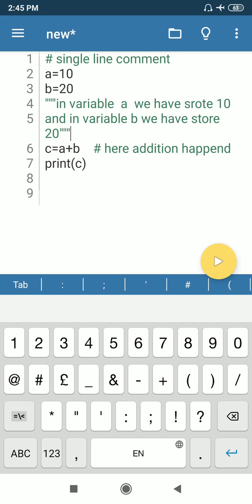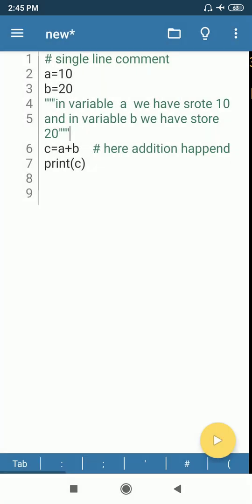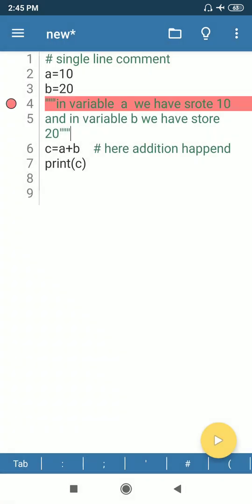You can see now we have written these two lines of comment. Just see the output without any error. I'm going to run it. Yes, student. So multiple line comment starts with double quote mark 3 times and ends with double quote mark closing 3 times. I hope this video has helped you learn about comments.